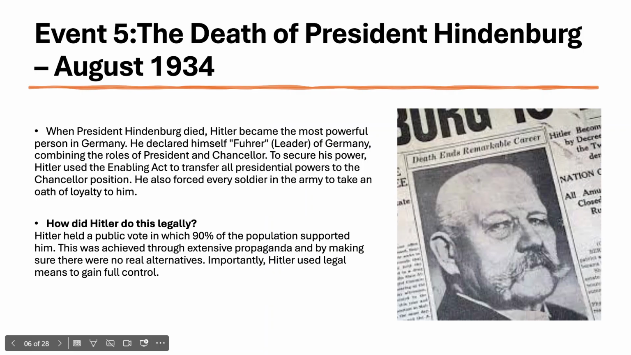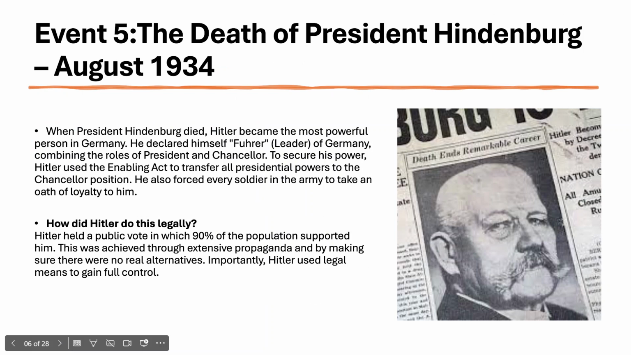How did Hitler do this legally? He held a public vote in which 90% of the population supported him. This was achieved through extensive propaganda and by making sure there were no real alternatives. Importantly, Hitler used legal means to gain full control. So, yeah, they had a vote, but there was no one else to vote for because he banned everybody. Also, he used his SA to intimidate people with guns and all the rest of it, making sure they voted the right way.